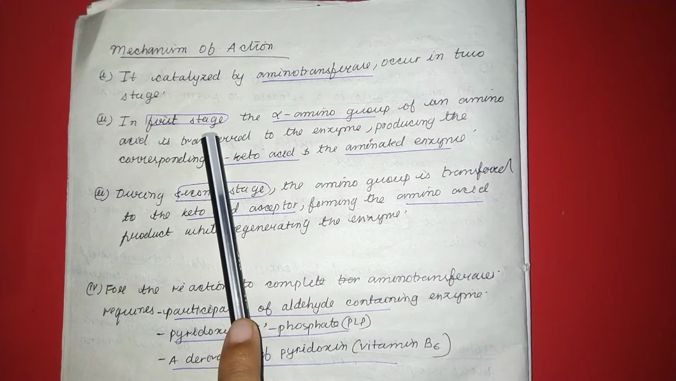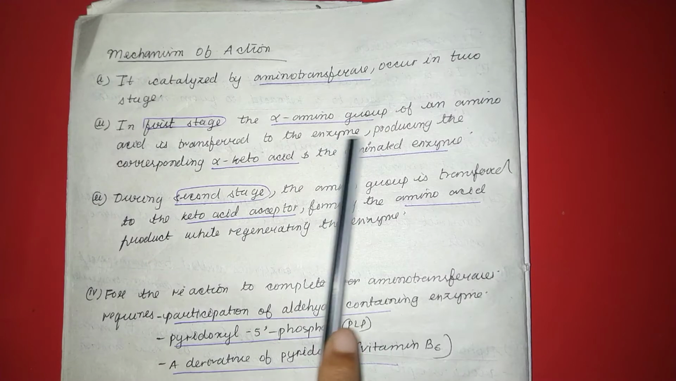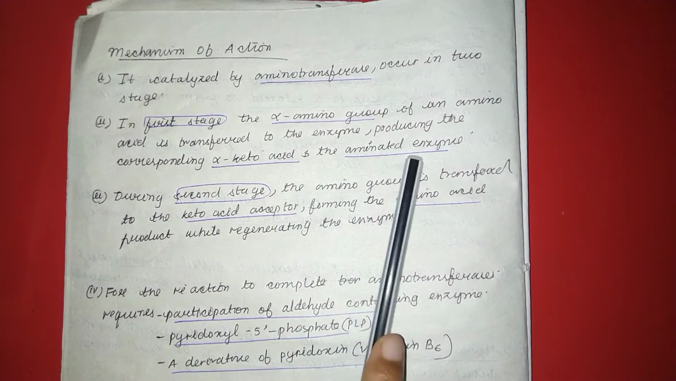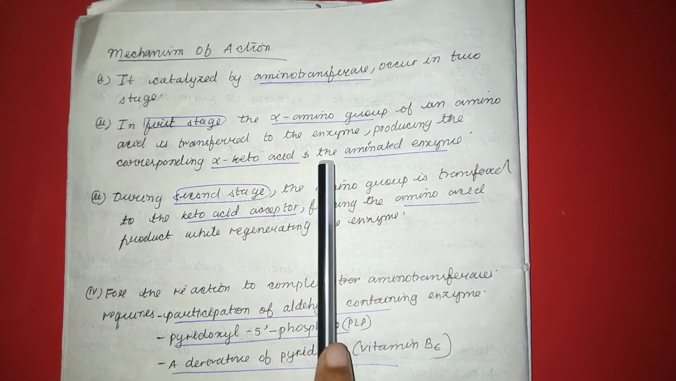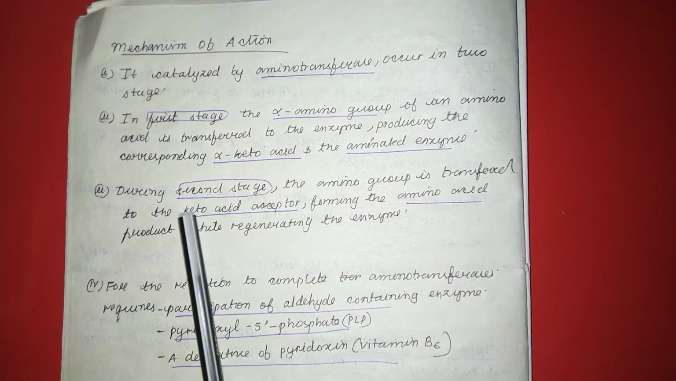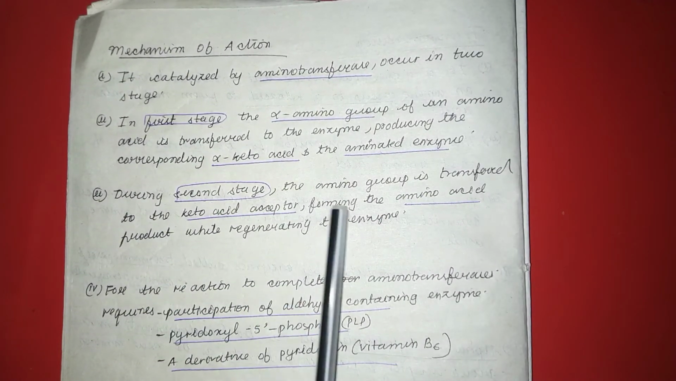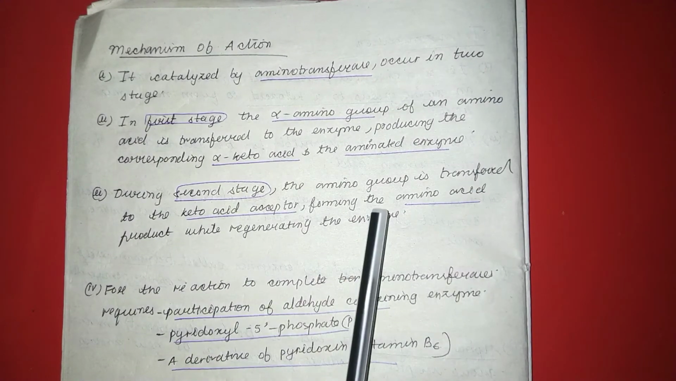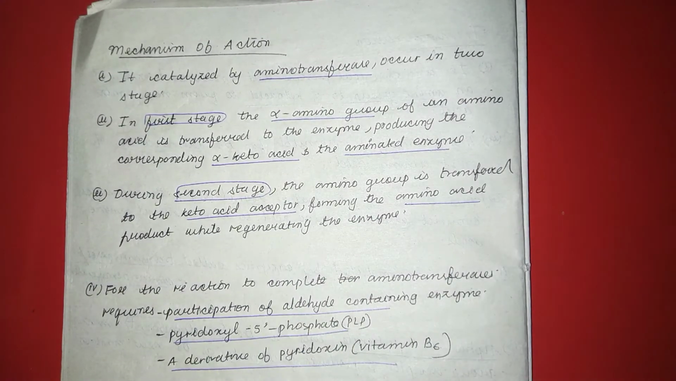In the first stage, what happens? The alpha amino group of an amino acid is transferred to the enzyme, producing a corresponding alpha keto acid and an aminated enzyme. During the second stage, the amino group is transferred to the keto acid acceptor, forming the amino acid product while regenerating the enzyme.